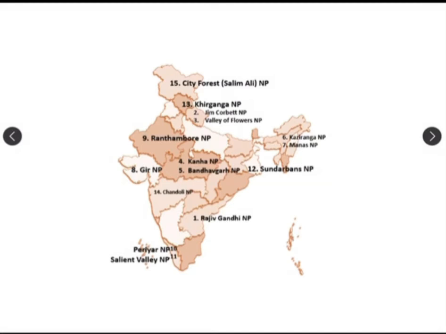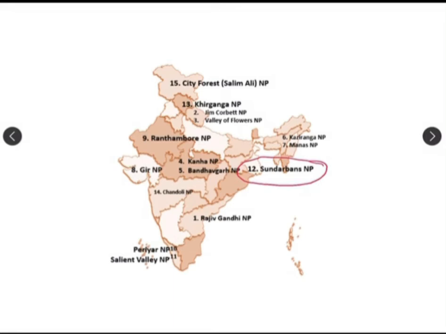Next, we have some of the forests. Again, as I told you, we are not going to discuss all of the parks here, but we need to discuss some of the major ones. First of all, let me discuss the Sundarban National Park.